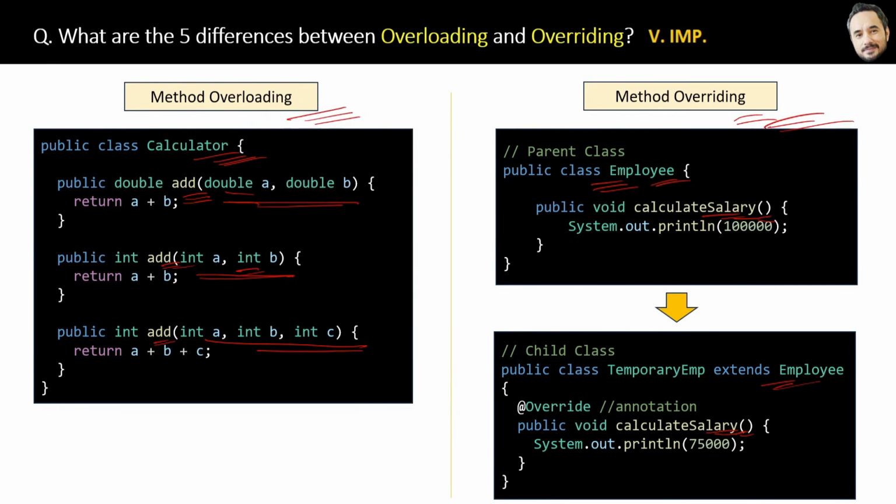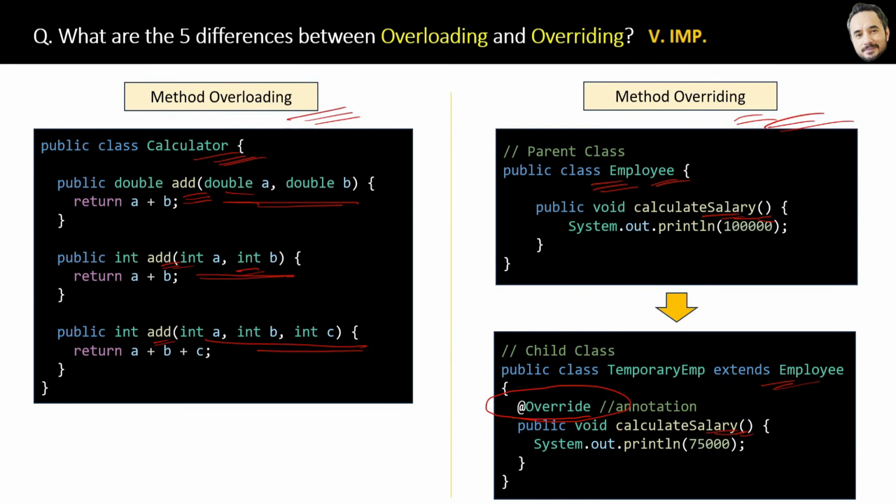Next difference is method overloading, you do not need any annotation or any special keyword, right? Whereas in method overriding, this override annotation and keyword you require, in the child class above the overridden method. So basically it is overriding the superclass or base class method.